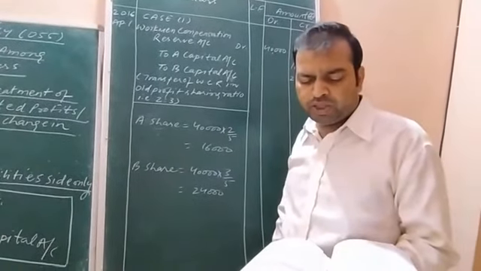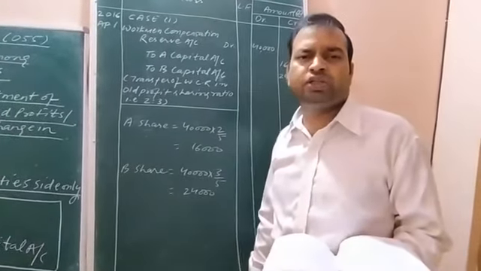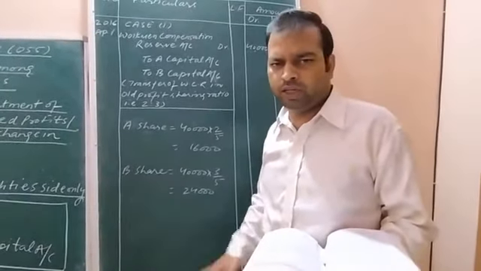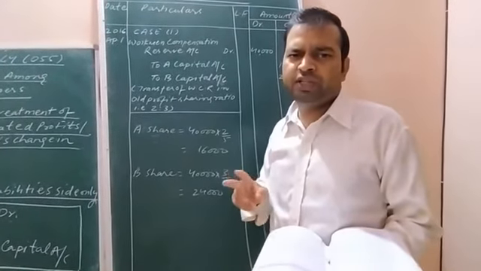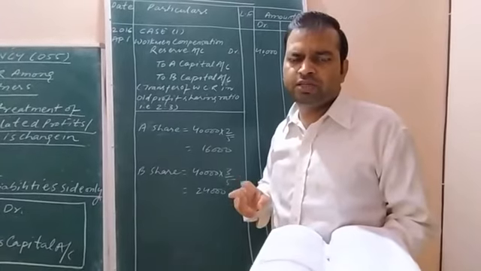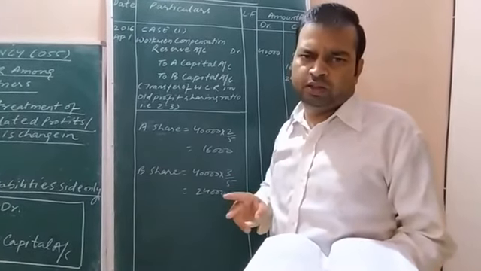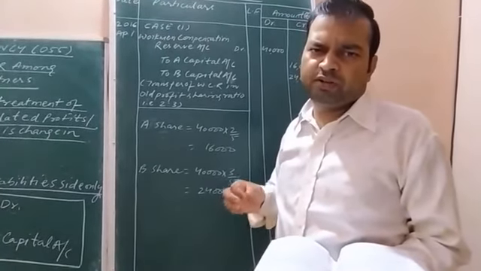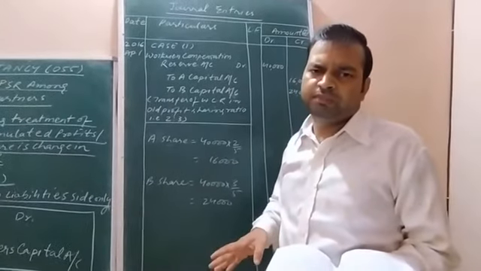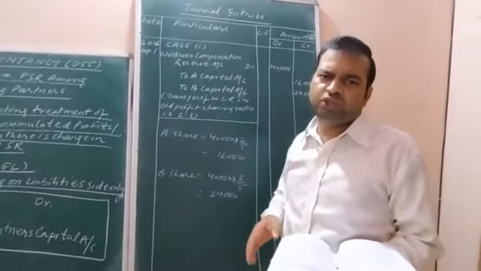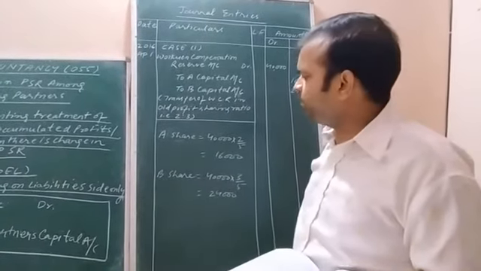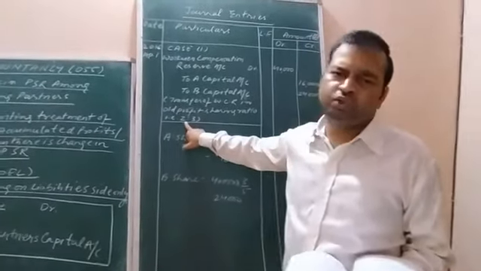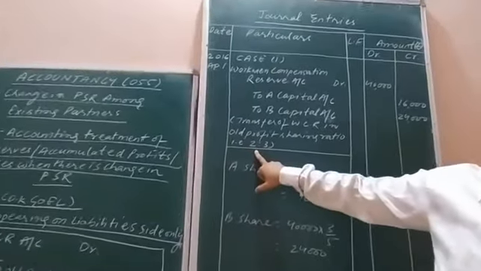A and B sharing profits and losses in the ratio 2:1. There are two partners in the partnership firm, A and B. Profit sharing ratio between them is 2:3, meaning whatever profit, whatever reserve is to be distributed, will be distributed in the ratio 2:3 among A and B. This is the old ratio.